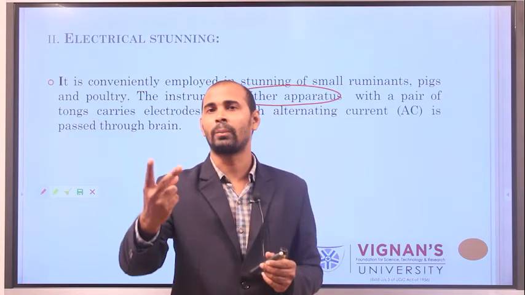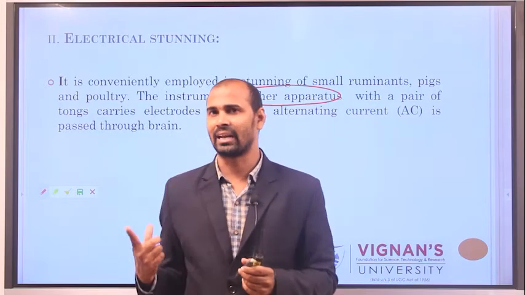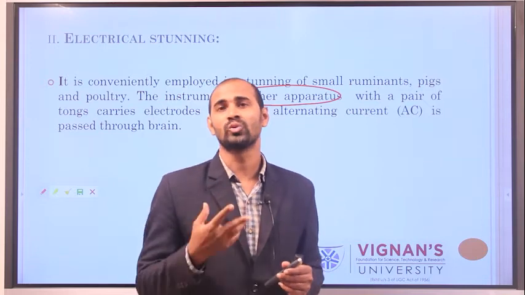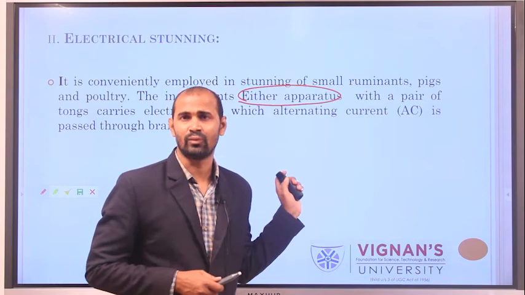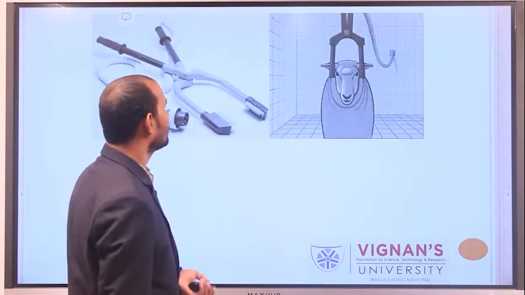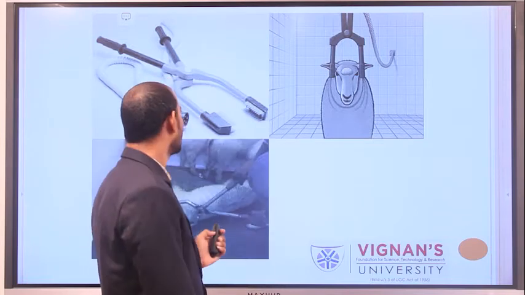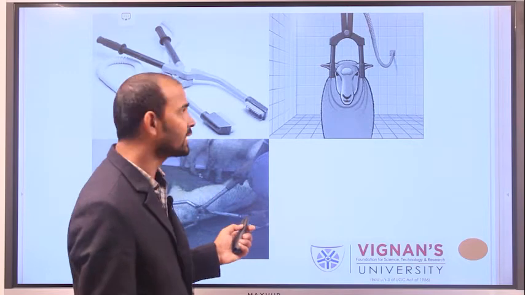We have two types of currents: alternate current and direct current. Direct current is battery current, whereas alternate current is household current. This alternate current is used for stunning of animals. These are the different ether apparatus which we generally use for stunning of animals using the electrical stunning technique.